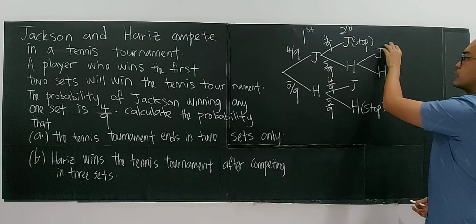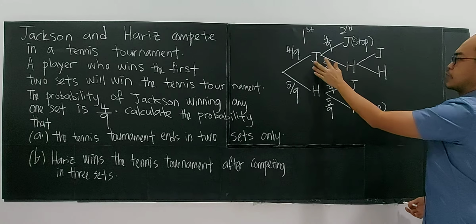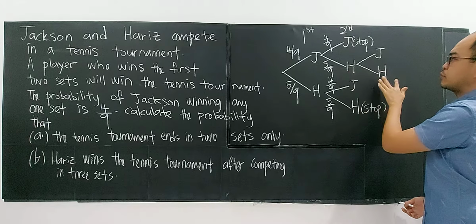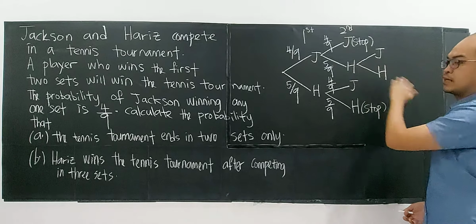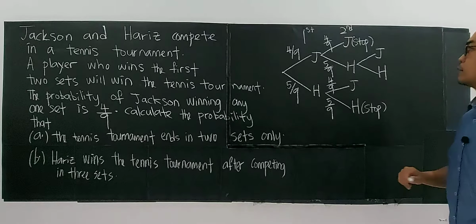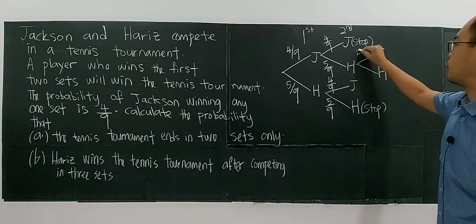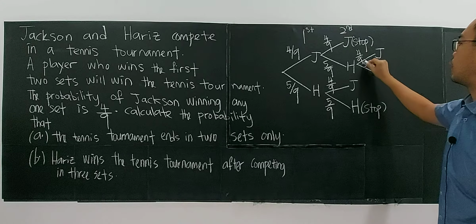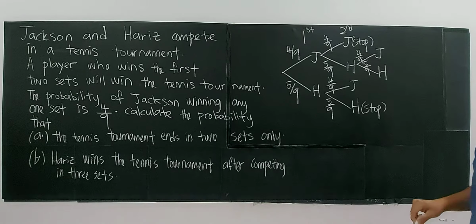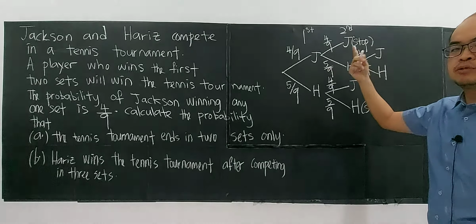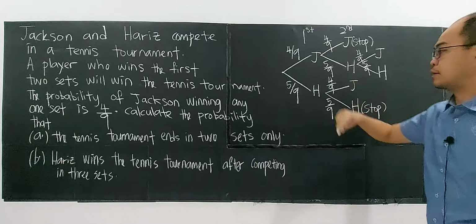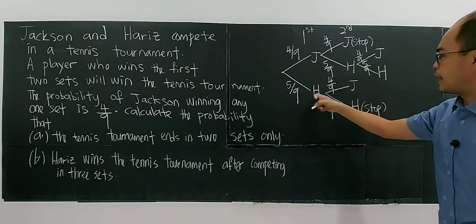Consider Jackson wins the first set, but Harris wins the following 2 sets. So Harris wins finally, and the game stops here. It's still the same: here 4/9, and here 5/9. You see the probability does not change, because they are independent.